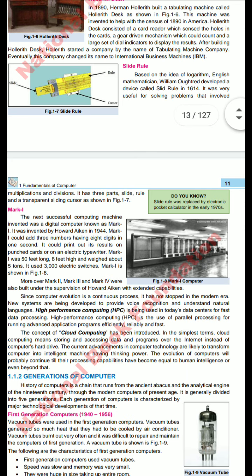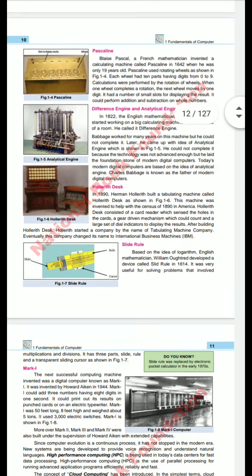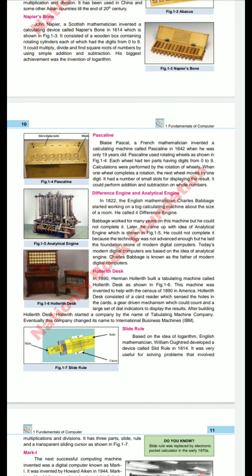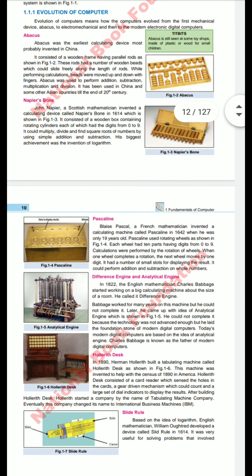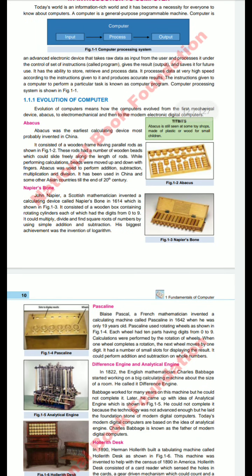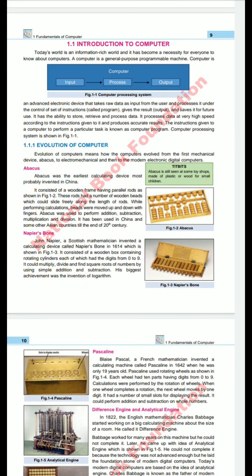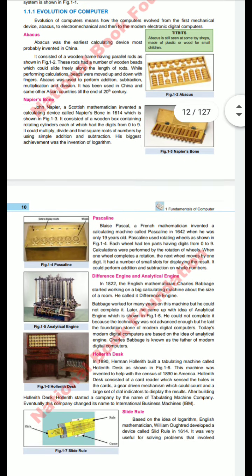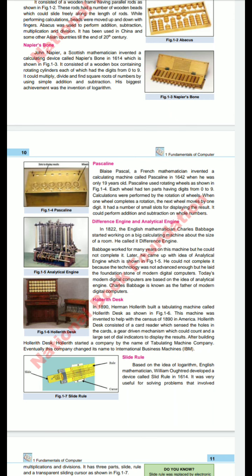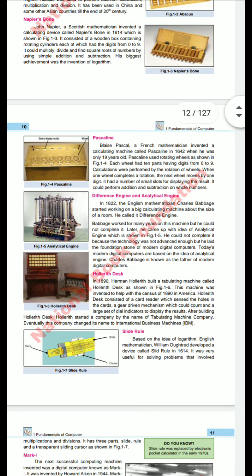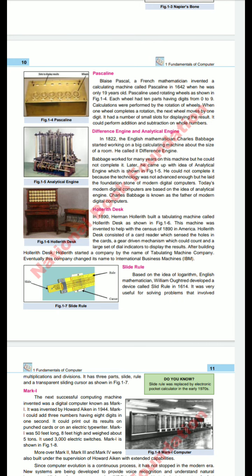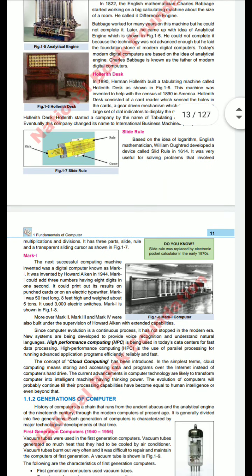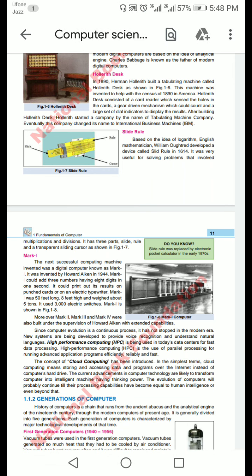Dear students, this topic belongs to the history of computers: how the computer of today was built and how many modifications were done in it. First of all, I explained the definition of a computer, then the evolution of a computer. Evolution means the history of a computer. I explained the abacus, then Napier's bones, after that the Pascaline, then the difference engine, the analytical engine, and next the Hollerith desk and slide rule, and last was Mark I, which was the founder of the digital computer. Nowadays we are also using digital computers.